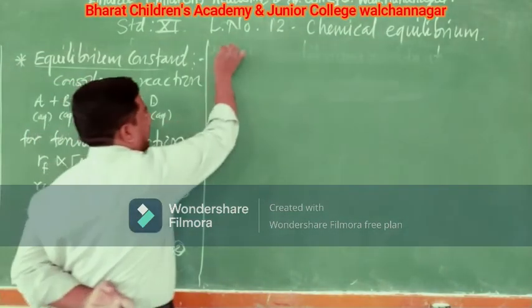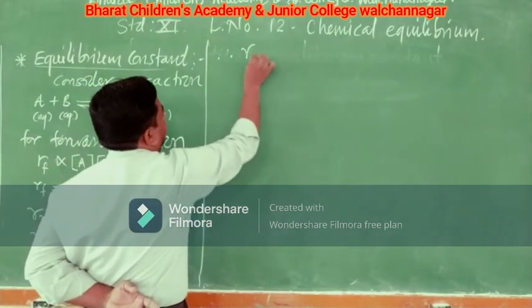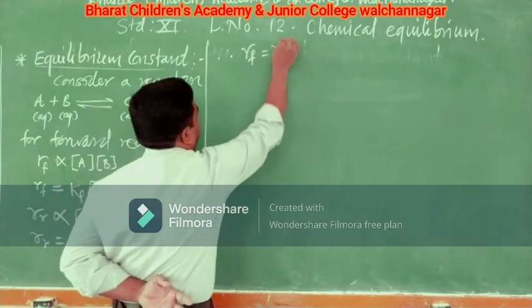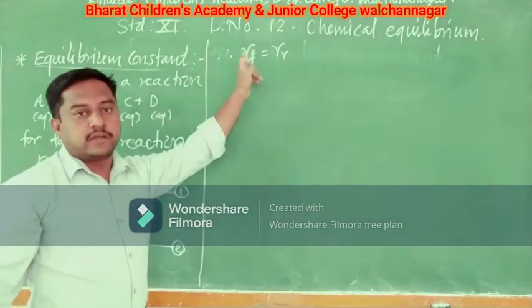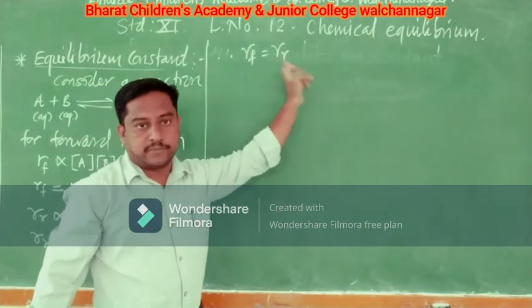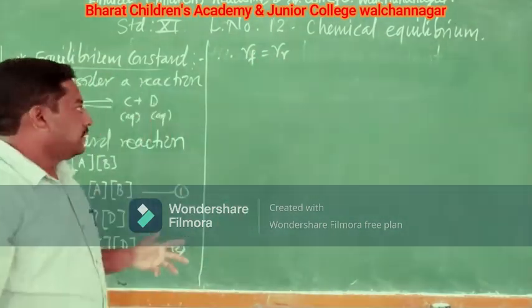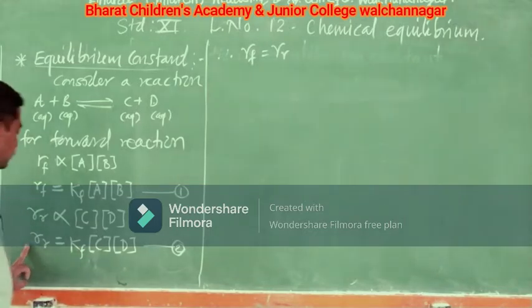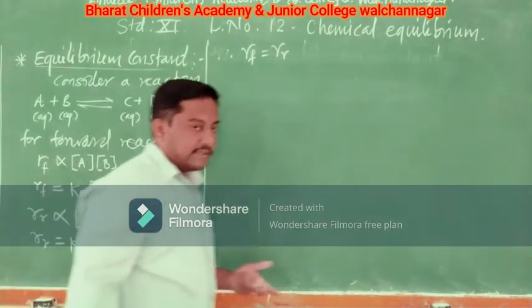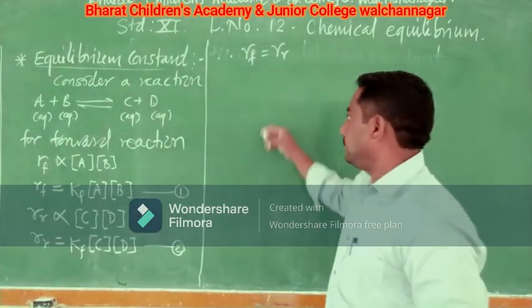If I say it is at equilibrium, then I can say Rf will be equal to Rr. Rf is the rate of the forward reaction and Rr is the rate of the reverse reaction. It is equal. Now, if you see equation number 1 and equation number 2, the LHS of these two equations is Rf in the first and Rr in the second. Therefore, if the LHS is equal, then the RHS of these two equations will be equal.